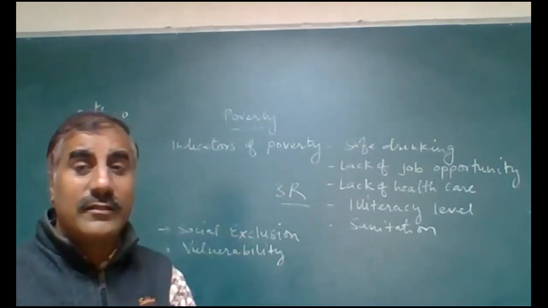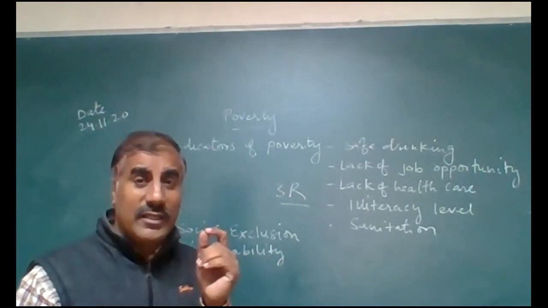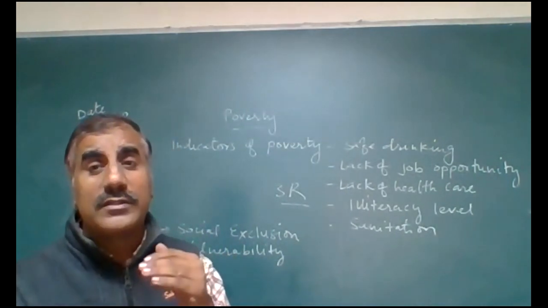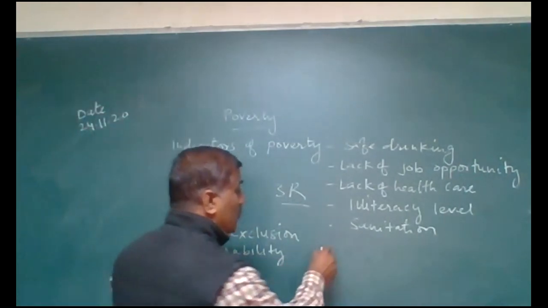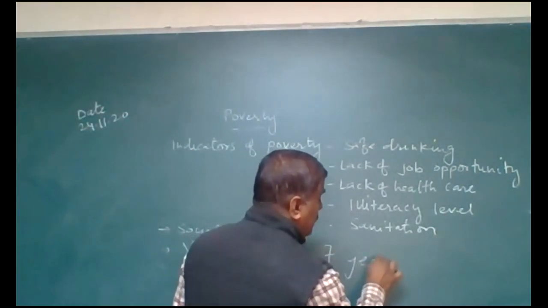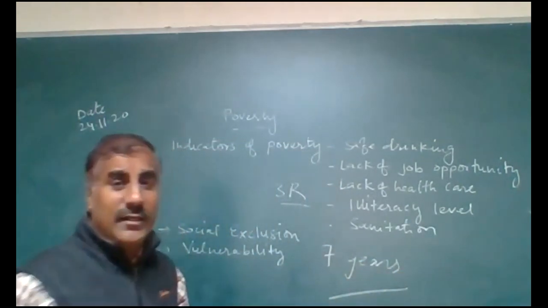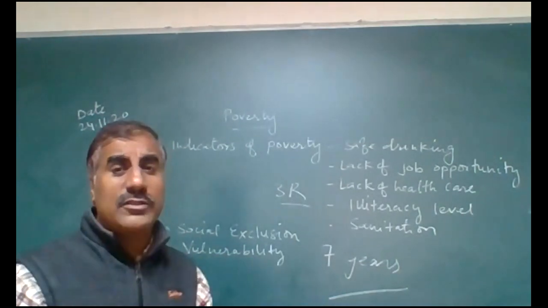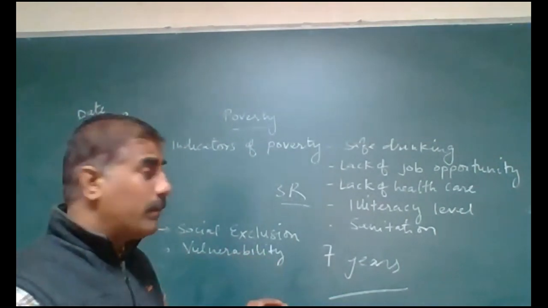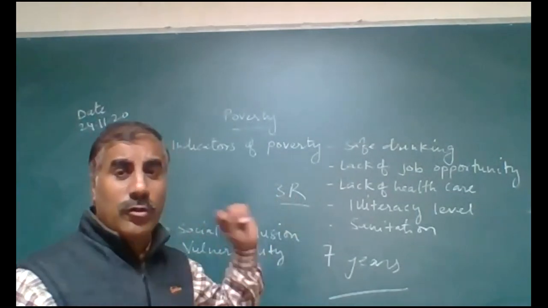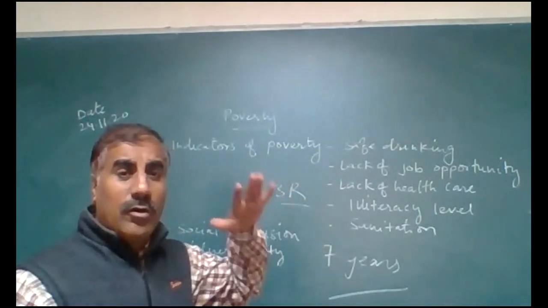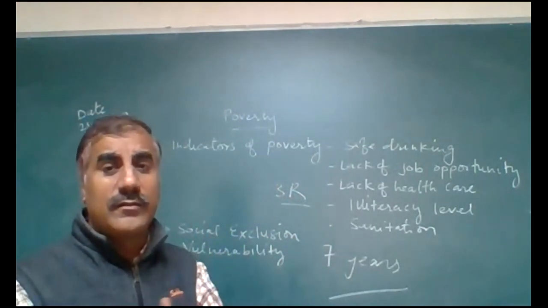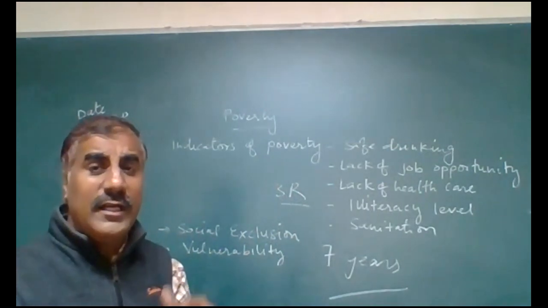But there is one limitation: her or his age should be above 7 years. If it is below 7 years, we can't consider any child illiterate, because below 7 years he or she may be attending school. So those people who are unable to read, who don't have the three R's knowledge, in the categories above 7 years, such people we can consider illiterate.